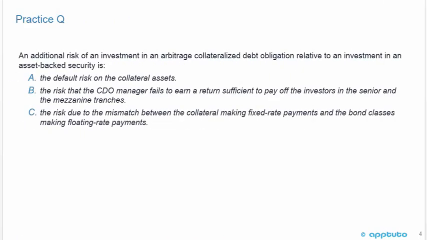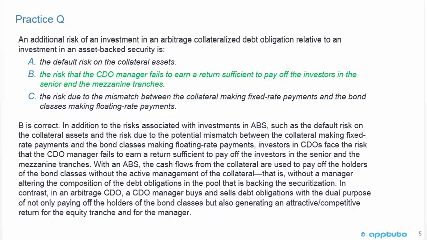So we'll just do one practice question to finish this learning outcome statement. An additional risk of an investment in an arbitrage collateralized debt obligation relative to an investment in an asset-backed security is: A, the default risk on the collateral assets; B, the risk that the CDO manager fails to earn a return sufficient to pay off the investors in the senior and the mezzanine tranches; or C, the risk due to the mismatch between the collateral making fixed rate payments and the bond classes making floating rate payments. Okay, the correct answer on that one is B.